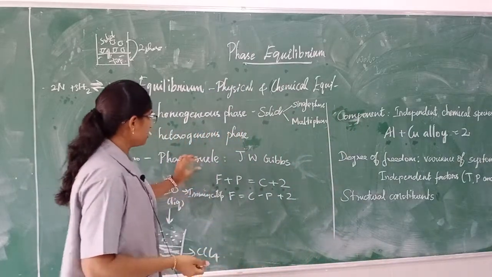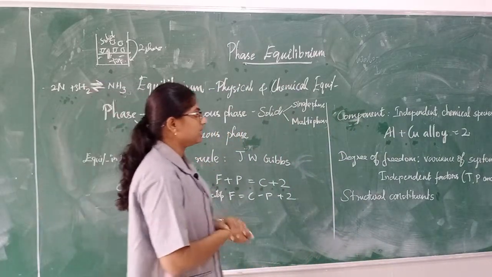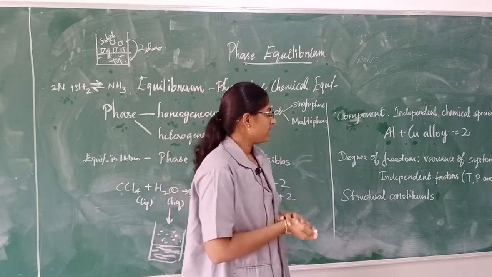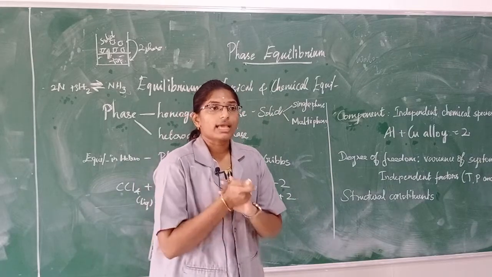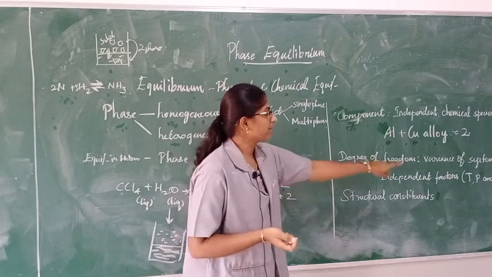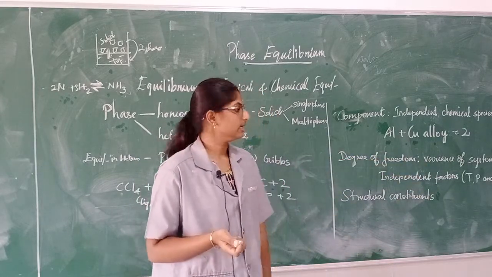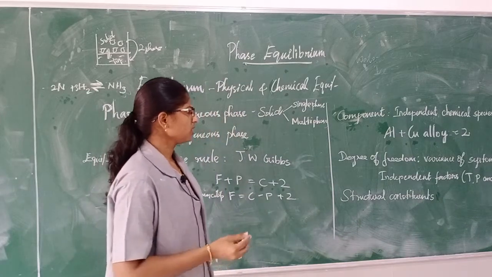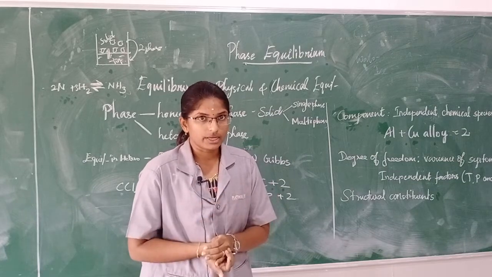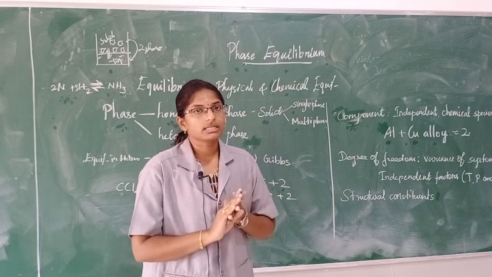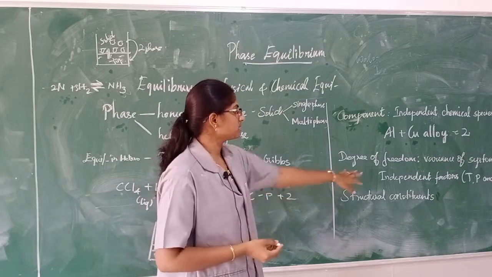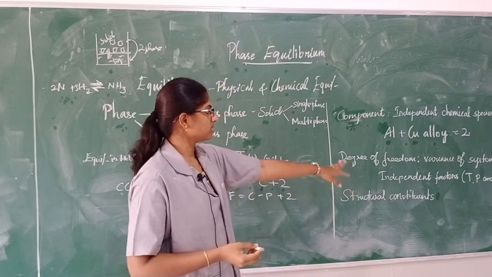Okay, coming to the next factor, F. F is a degree of freedom. It is also known as variance of system. Degree of freedom is defined as the number of external and internal factors present in the system, which means the temperature, pressure and concentration. These are the independent factors in the system. For example, when the system is in equilibrium, the temperature and pressure do not depend upon the equilibrium. If we are changing the temperature and pressure, the equilibrium will not change. That factor is known as independent factor. Number of independent factors is degrees of freedom.